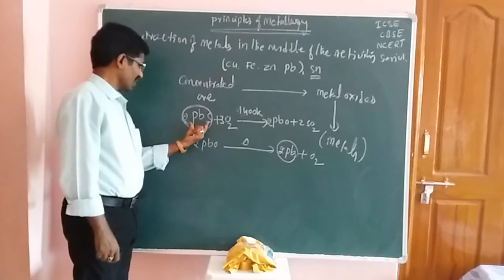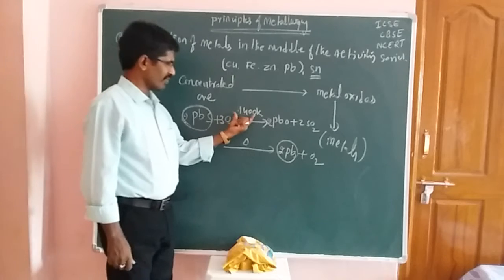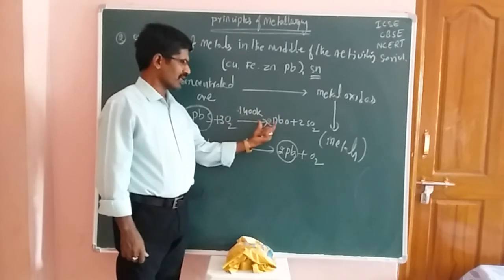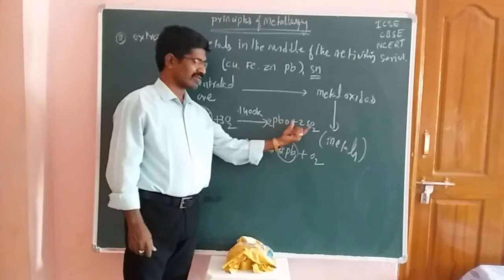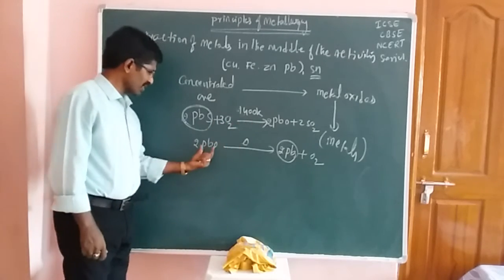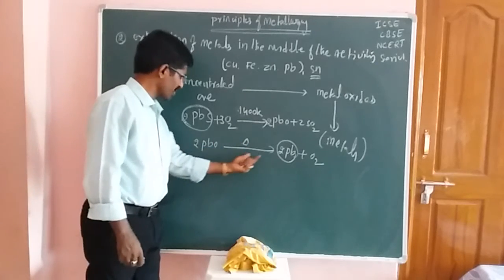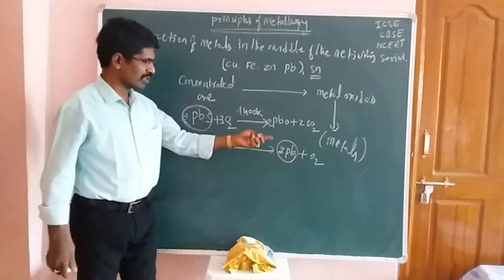So lead sulfide is reacted with oxygen at 1400 Kelvin. First of all we get lead oxide with the removal of sulfur dioxide gas. Then in the next step PbO, on heating, is converted to lead with removal of oxygen.